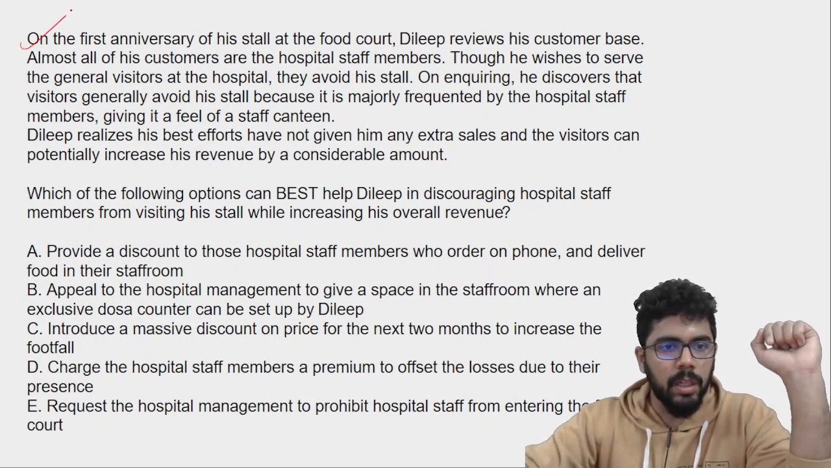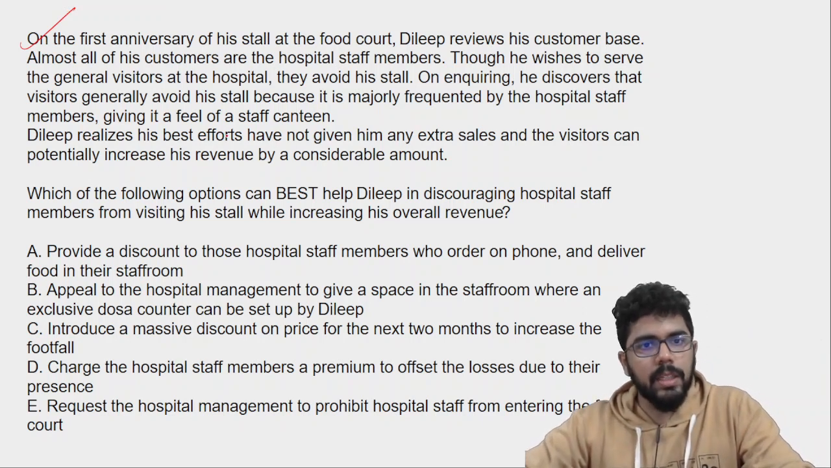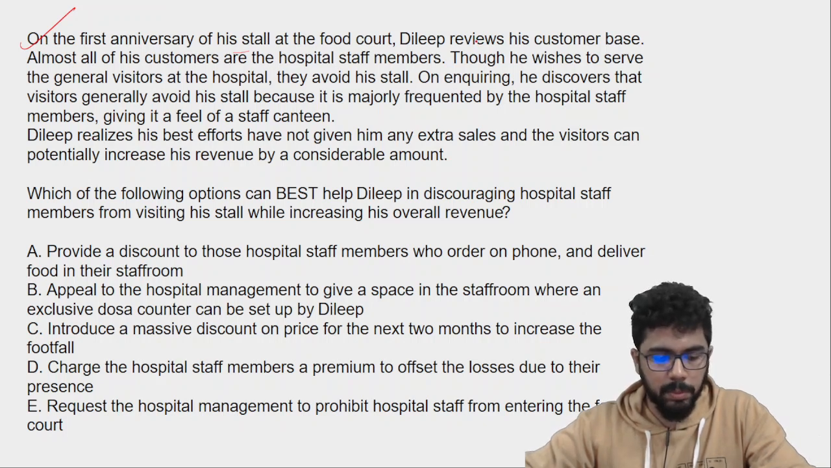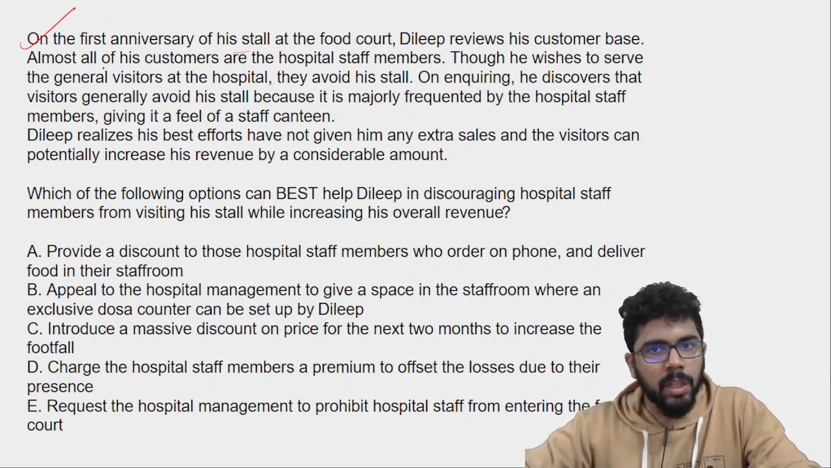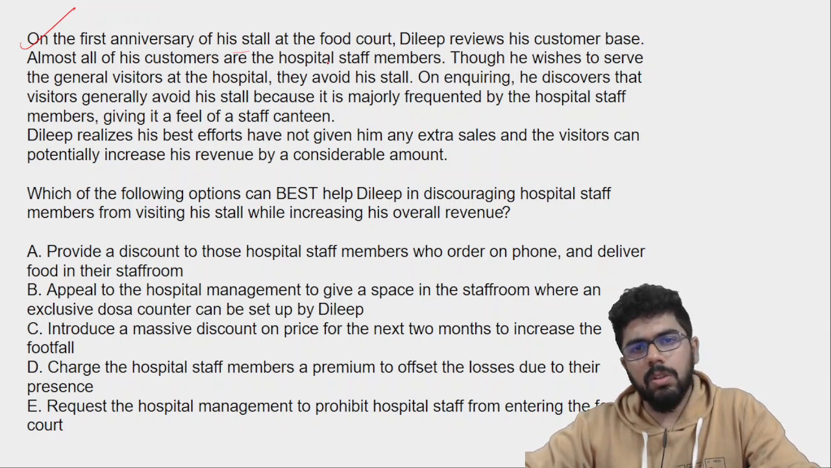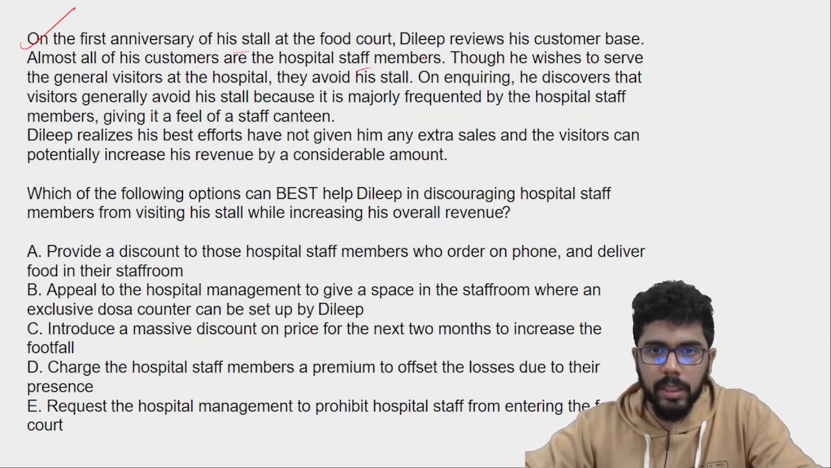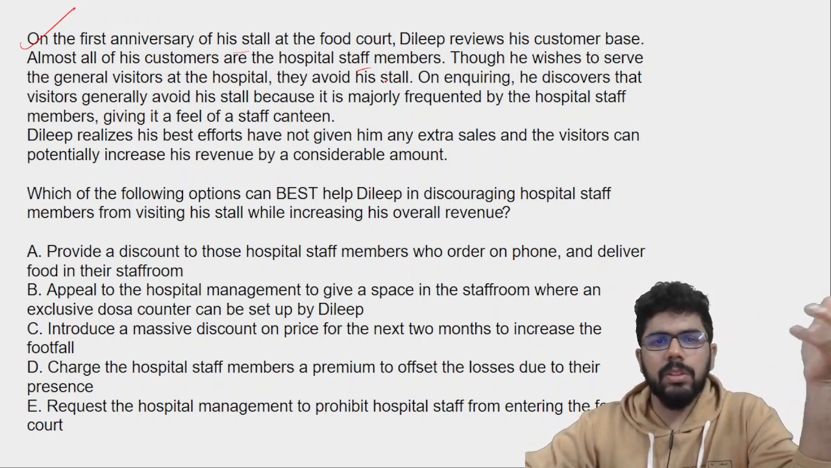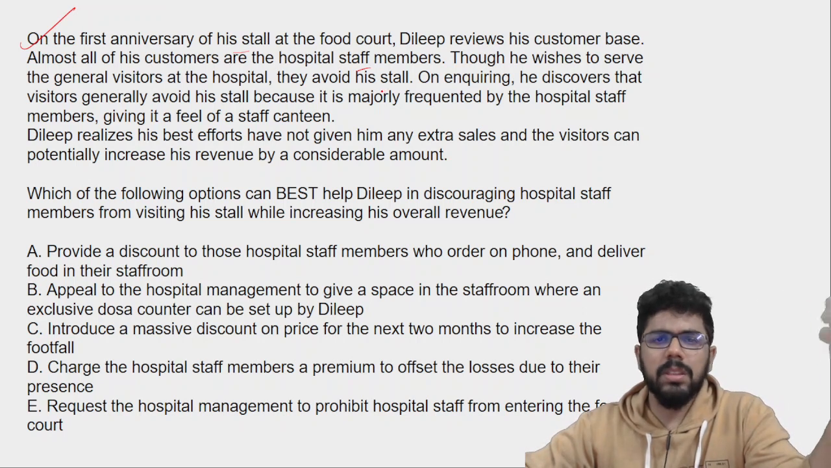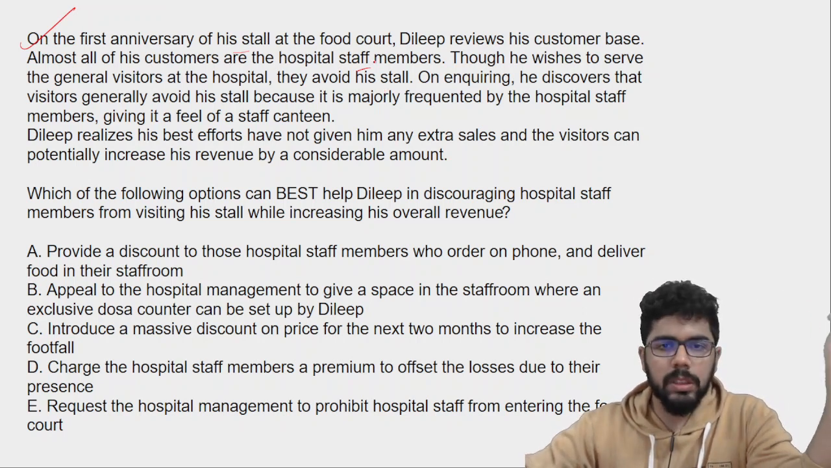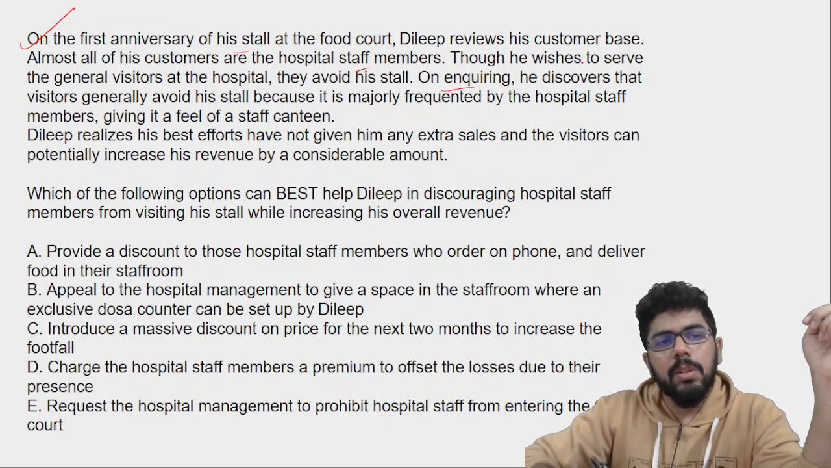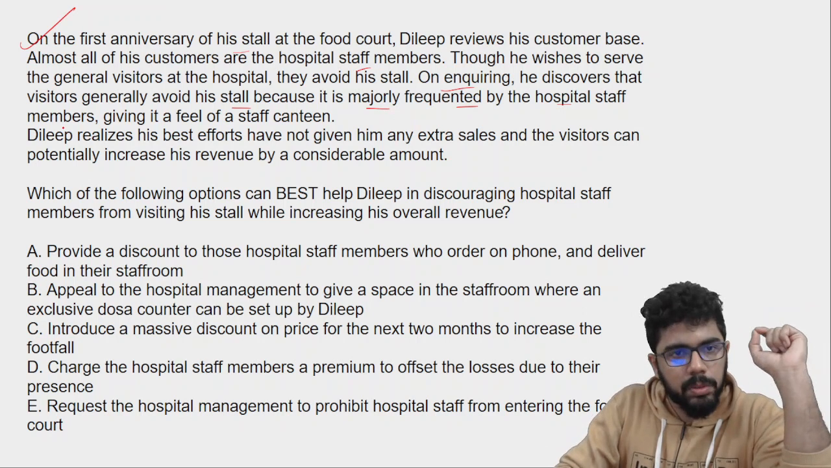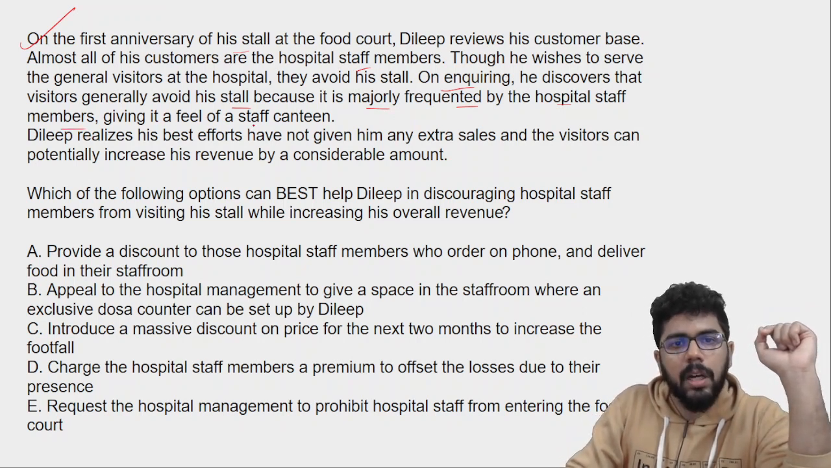Okay. Now let's take a look at this. On the first anniversary of his stall at the food court, Dilip reviews his customer base. He reviewed the customer base again, and almost all of his customers are hospital staff members. So not many people from outside are coming. And though he wishes to serve the general visitors at the hospital, they avoid his stall. He wants to serve them, but somehow they avoid his stall and don't come. We don't know what the reason is, but on inquiring, he discovers that visitors generally avoid his stall because it is majorly frequented by the hospital staff members, giving it a feel of a staff canteen.